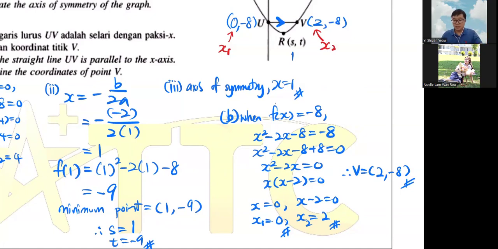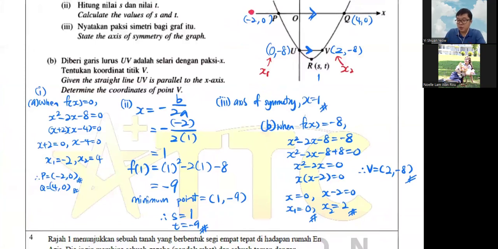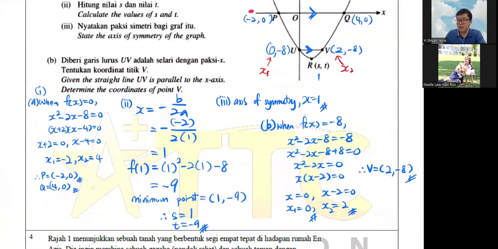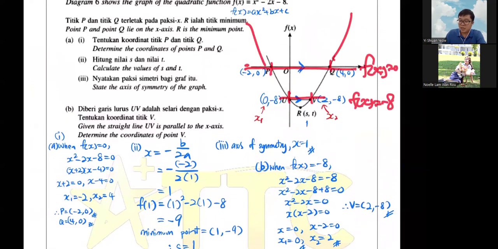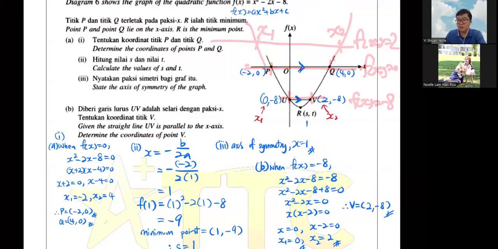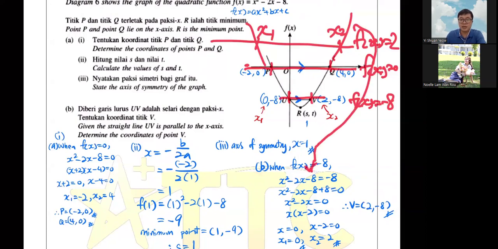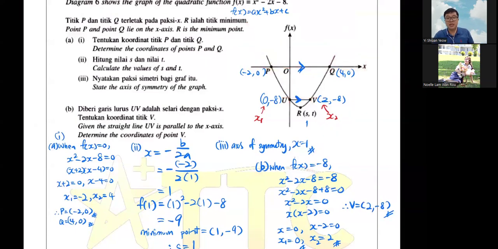So from this, you notice that if you want to find any x values of a quadratic, you just need to know the f(x). If your f(x) equals 0, you know these two x values here. If your f(x) equals negative 8, you know these two x here. If you want something slightly higher, let's say f(x) is 2, you can find these two x by putting it into the same equation. That's the whole point of the whole thing.